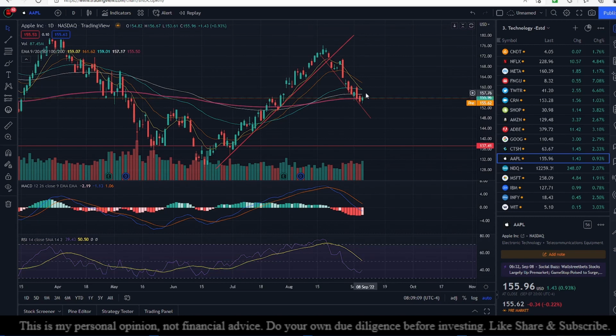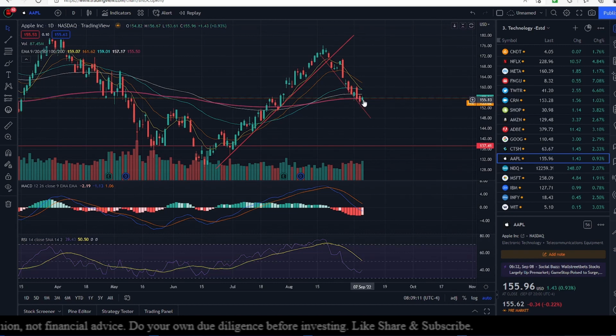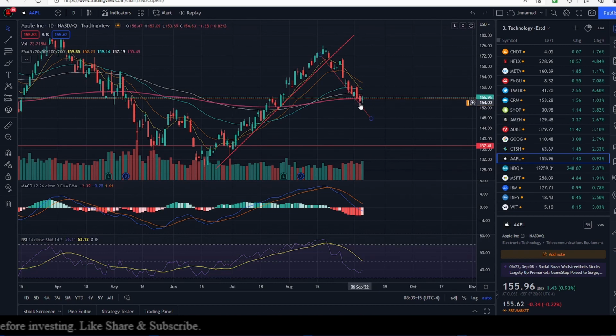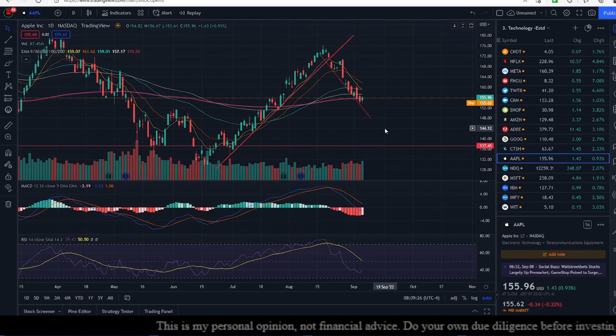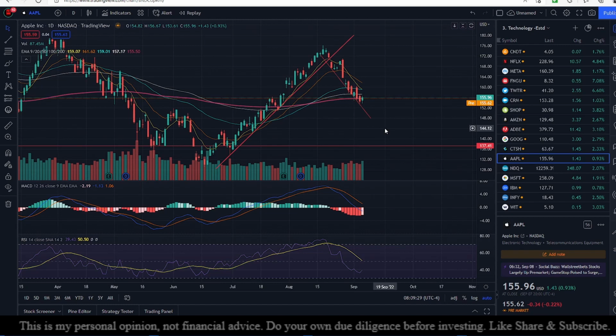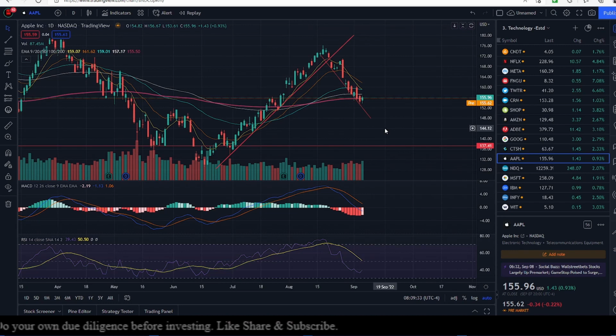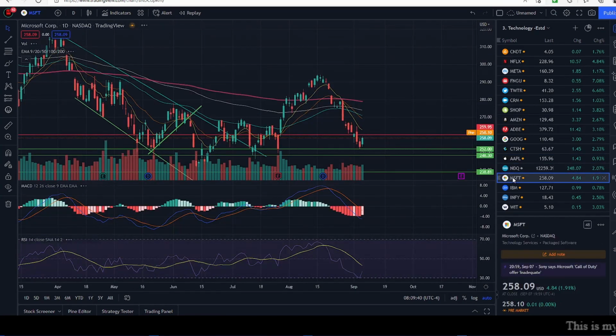However, this candlestick out here, the red candlestick followed by the green one for 7th of September, tries to indicate a bullish harami, which is a Japanese candle pattern which shows an upward movement is imminent. So we have to wait and see what happens with Apple today. The fundamentals indicate that Apple price should fall, and the technicals indicate that Apple price should go up. So we'll have to see what happens. I can't make a call out here.